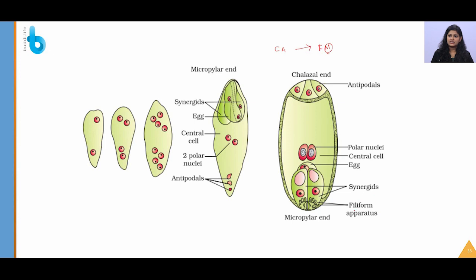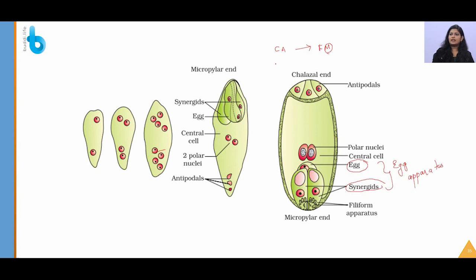The filiform apparatus is nothing but an apparatus which is going to guide the pollen tube into this particular cell, and then it will have 3 cells. As we said, 3 are present at this end, right? So here 2 will be synergids whereas 1 will be the egg cell. So 2 will be synergids and 1 will be the egg cell, and this is generally called the egg apparatus.